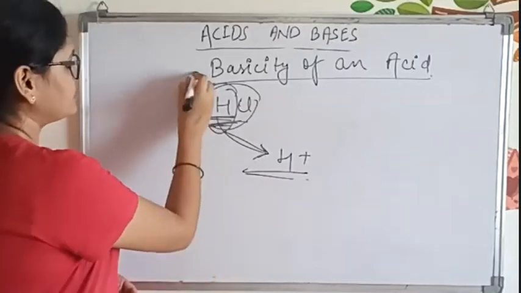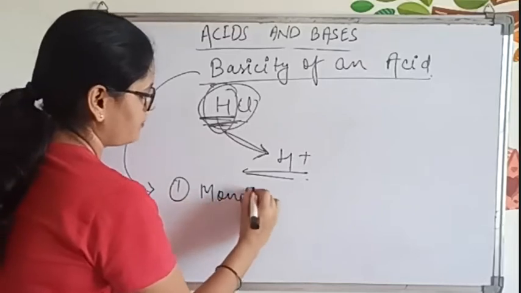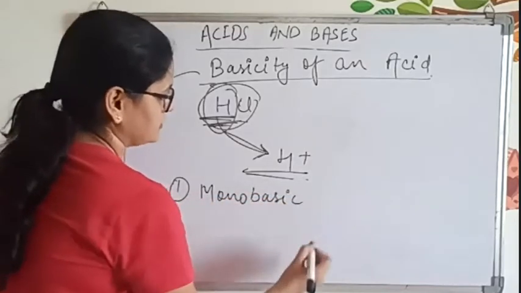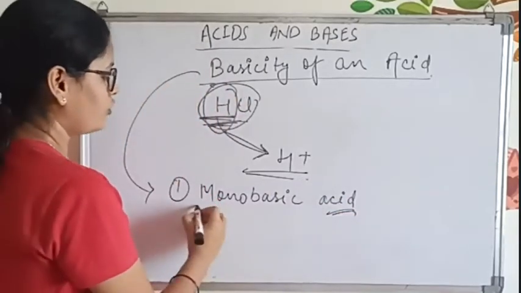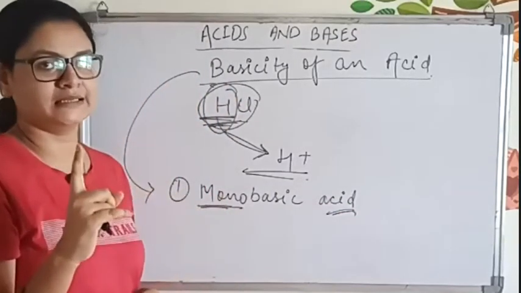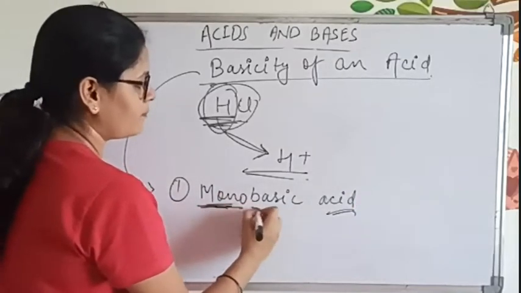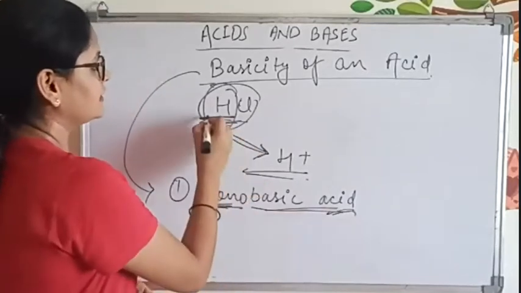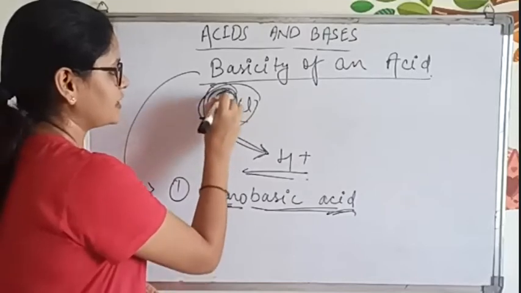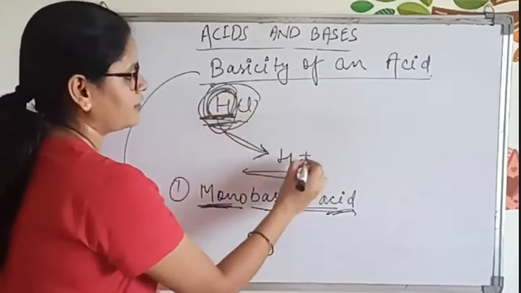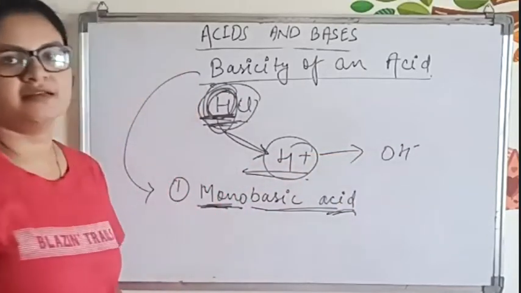Now, if I say monobasic acid, what does monobasic mean? Mono means single, one. Basicity means the tendency of an acid to release H plus ion, which will get attached with OH minus ion in the solution.